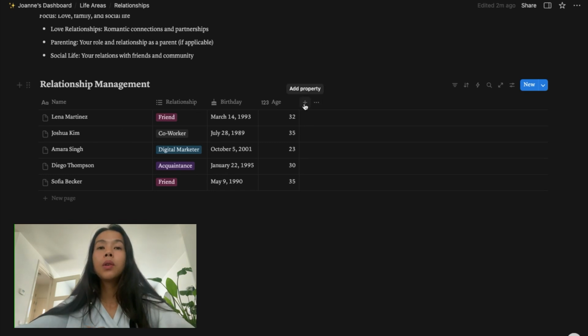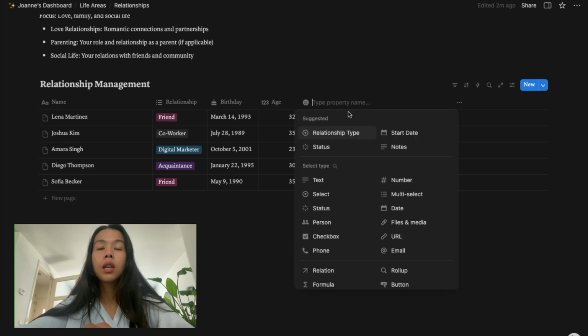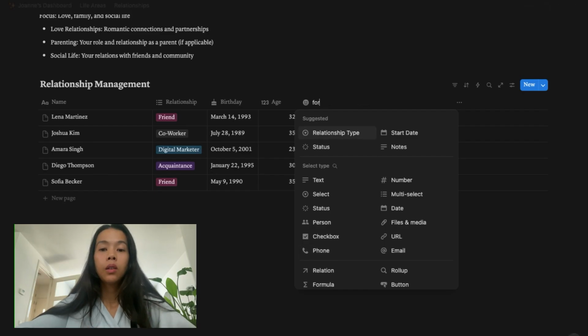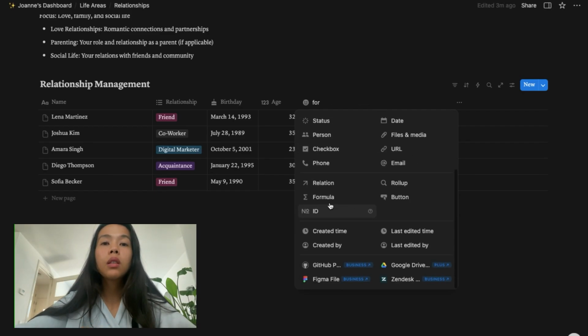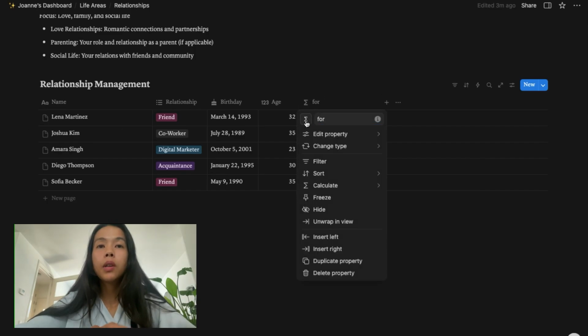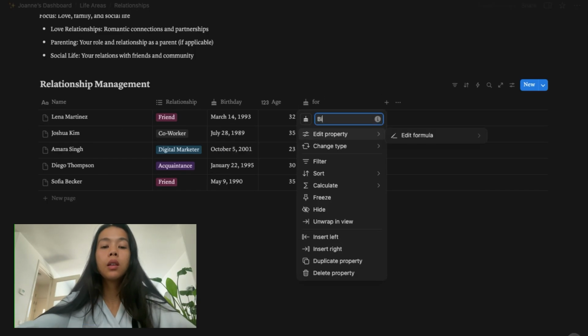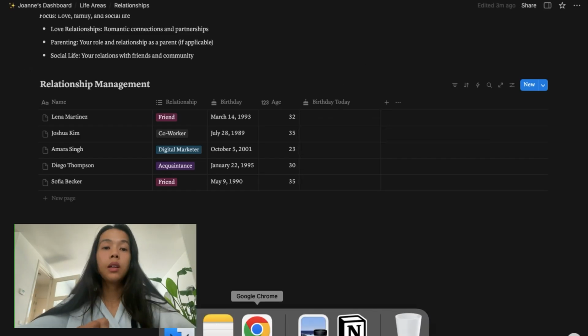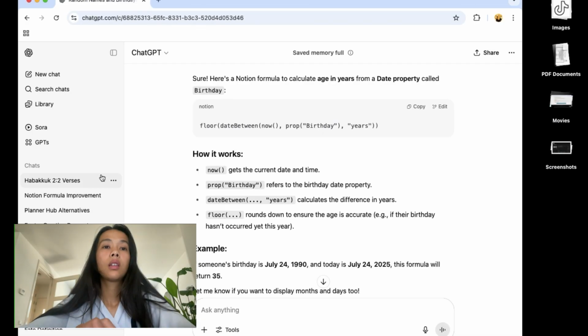Right, so the next thing that we're going to do is add who has a birthday today. Okay, so we're going to ask who has a birthday today, for example. So this is going to be a formula again. Formula, actually this one. And we're going to add the cake again. Birthday today. And I'll also ask ChatGPT again, for a formula to detect who has a birthday today.